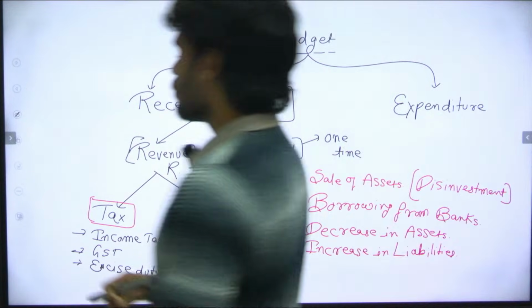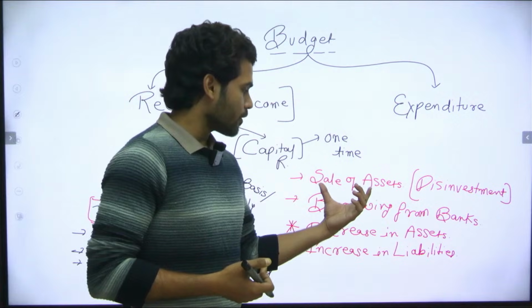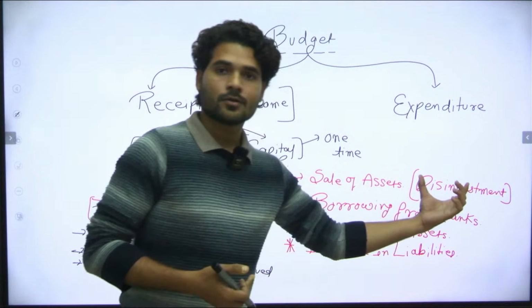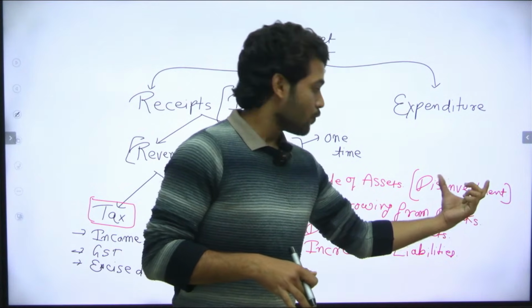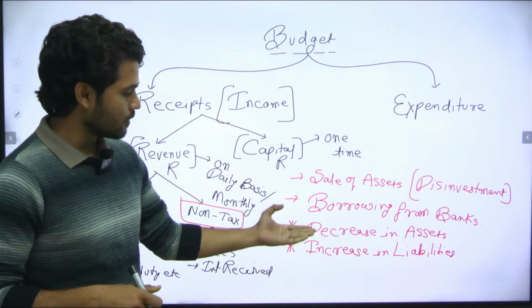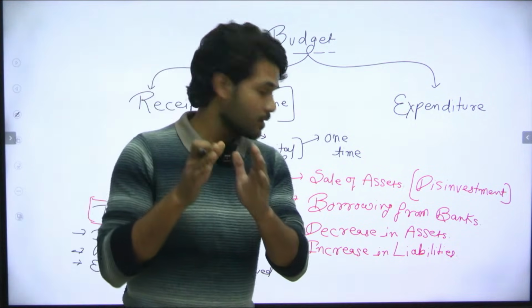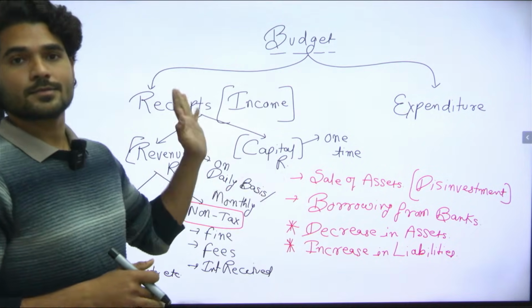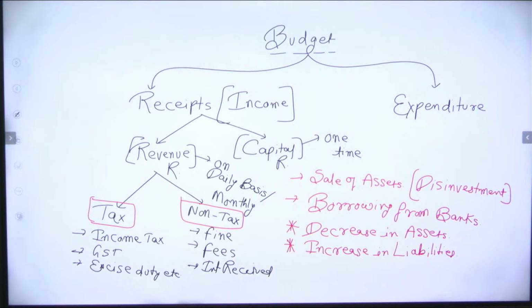So the question is asked like this: if the government is planning to do disinvestment, then what can we call it? Decrease in asset or increase in liability? We can call it a decrease in asset, and it comes under capital receipts. Clear? So take a screenshot if you want. Okay, now continue.